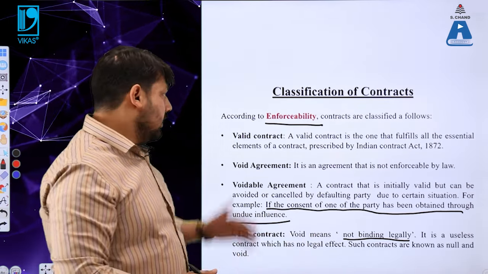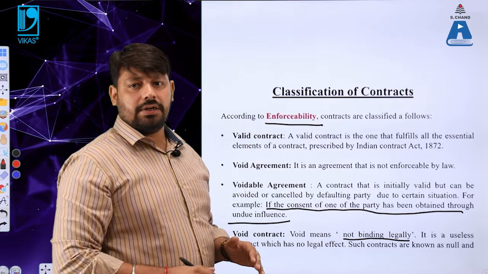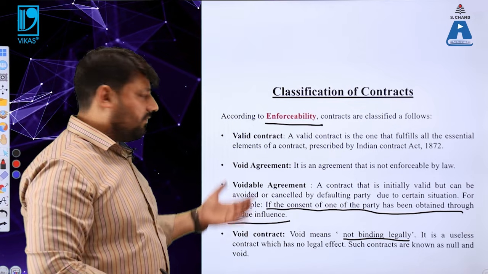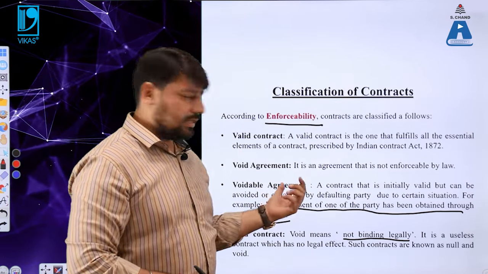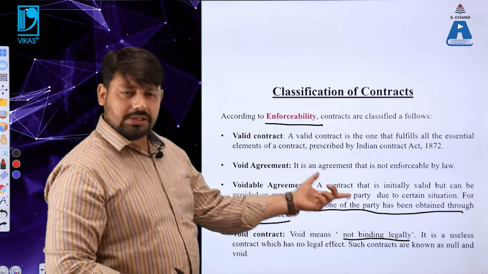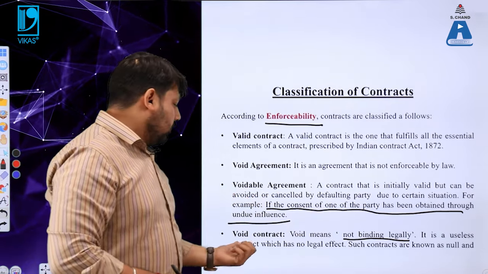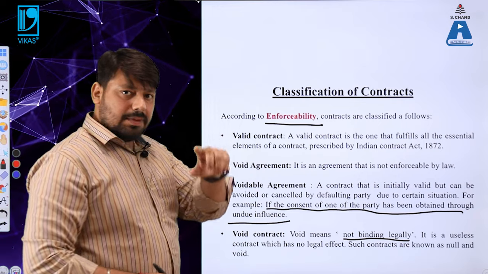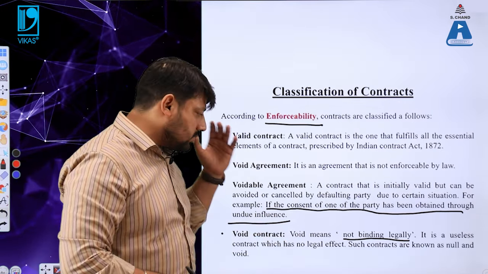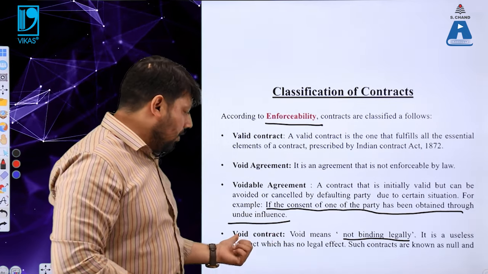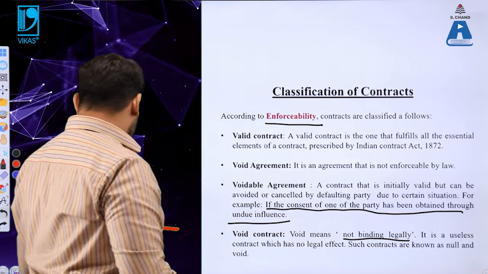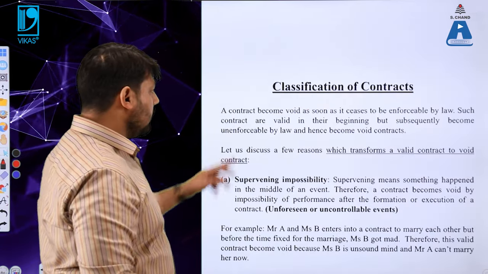So according to enforceability, contracts are classified in four different ways. The first one is valid contract, the second is void agreement, the third is voidable agreement, which is also known as a voidable contract, and the fourth is void contract. Let me tell you what void is here. I am just reiterating it. Void means not binding legally. Let us move to the next slide to make it more clear.